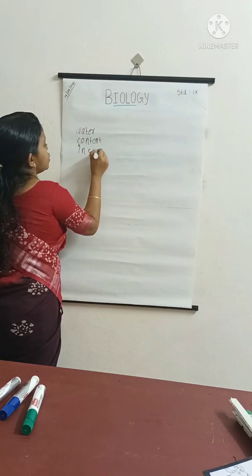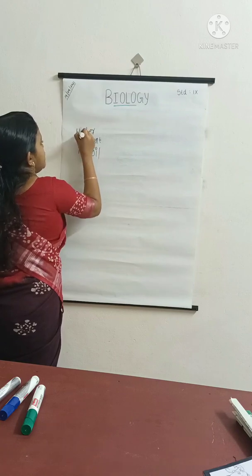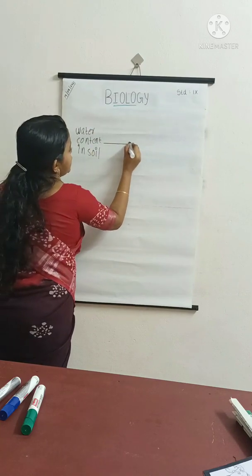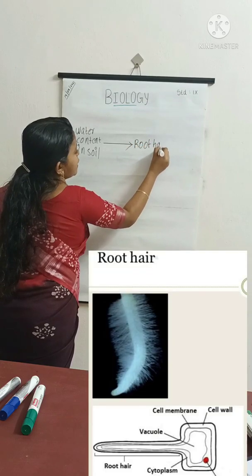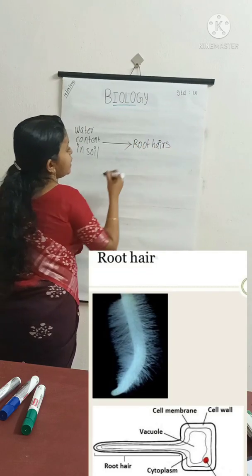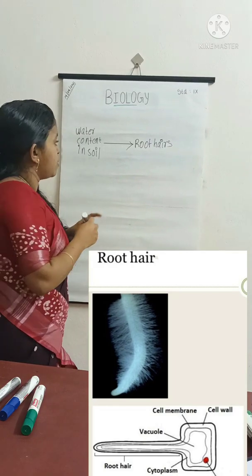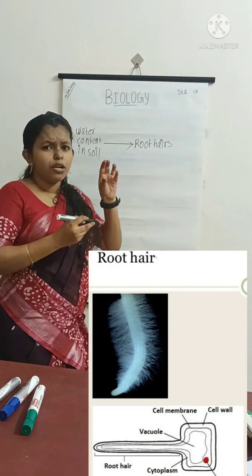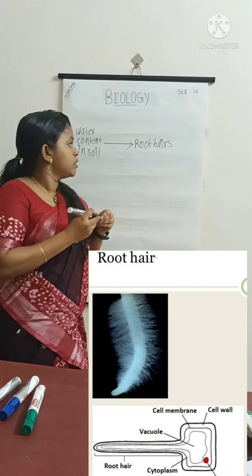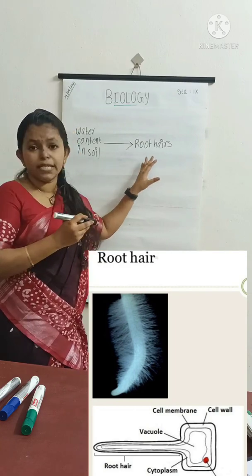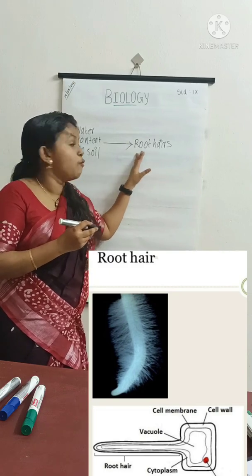This water in the soil is absorbed by root hairs. Root hairs are small, minute hairs present in the roots that help to absorb water.